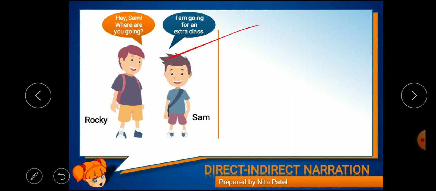Now this is the conversation between these two kids, Rocky and Sam. Both are talking to each other about themselves only. So this is called direct speech or direct narration.